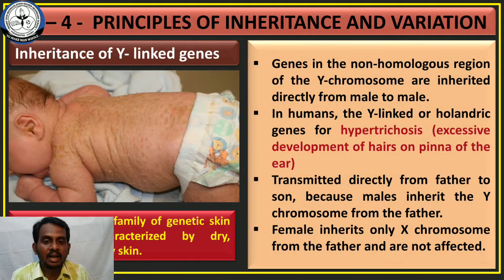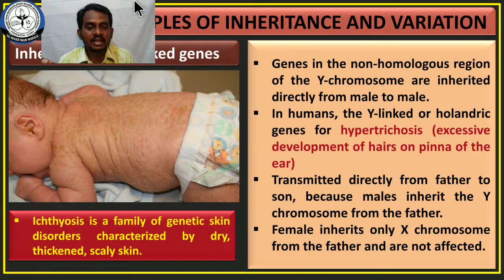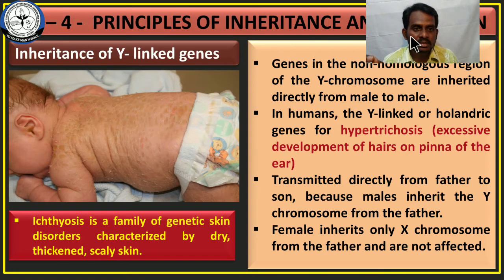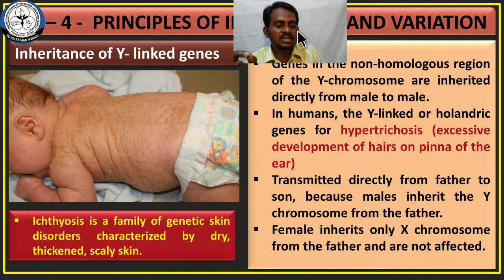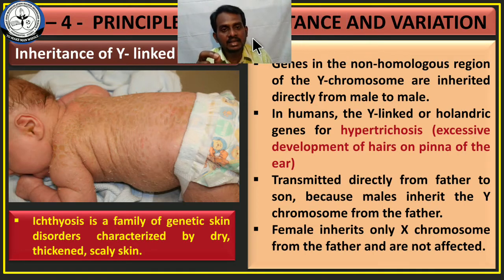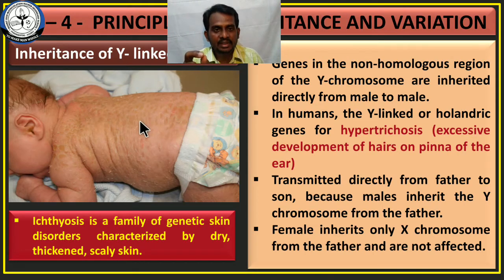Hemophilia and color blindness are examples for X-linked inheritance. What we are going to discuss now is Y-linked inheritance. That means the characters or traits that are transmitted to the offspring through the Y chromosome. And these diseases are normally seen in males only, because females have no Y chromosome, males alone contain the Y chromosome. So this inherited disorder only affects the male child.